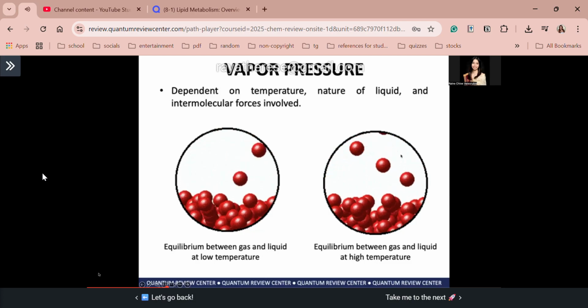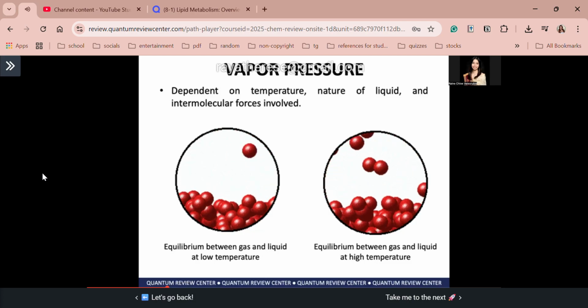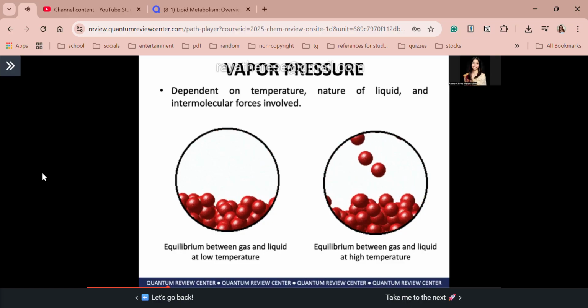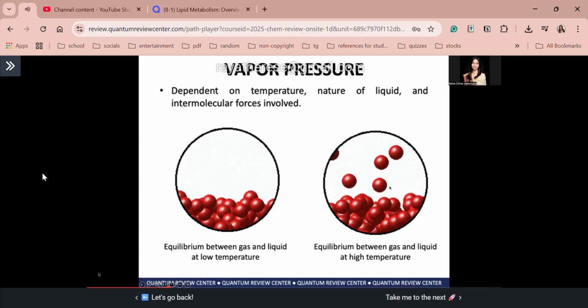Diba? Because you will need a greater amount of pressure in order to make the rate of condensation equal to the rate of evaporation. Siyempre guys, kung mas marami yung molecules na gumagalaw dyan, na nag-evaporate and nagko-condense, then you need more energy, you need more pressure para mag-equal ang rate nilang dalawa. Clear, guys? Okay? So let's go to IMFAs.